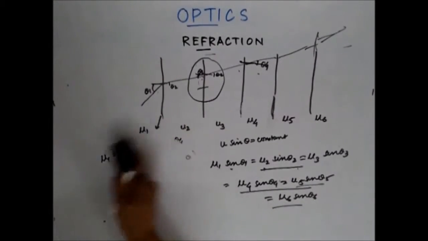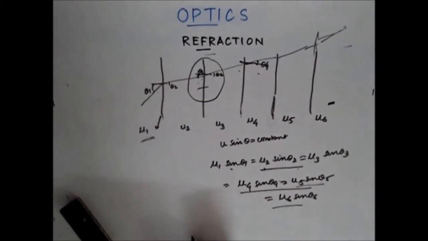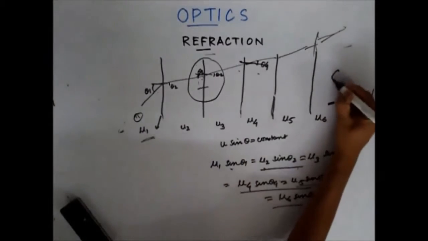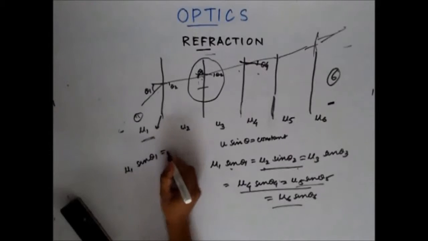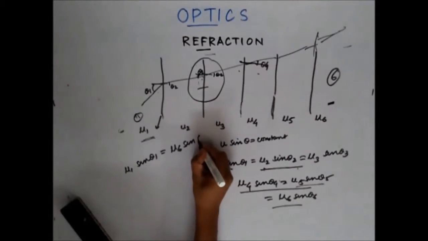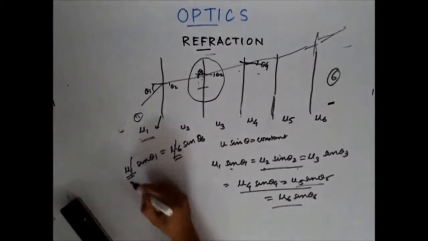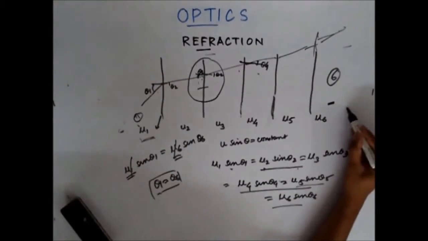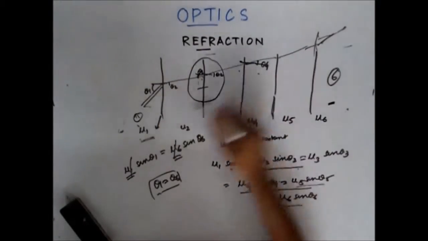Now, one more thing to note here is, just have a look at this and this. Let's say that the first medium and the 6th medium are the same. Then what happens? Mu1 sine theta 1 is equal to mu6 sine theta 6. Mu1 is equal to mu6 because the two mediums are same. These two are equal, which means theta 1 is equal to theta 6. Which means that if the initial medium and the final medium are same, the ray of light emerges parallel to the incident ray. So this ray emerged parallel to this ray.